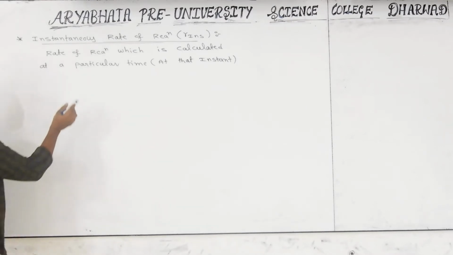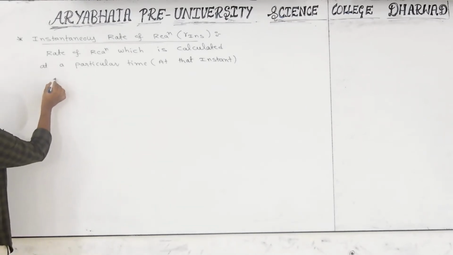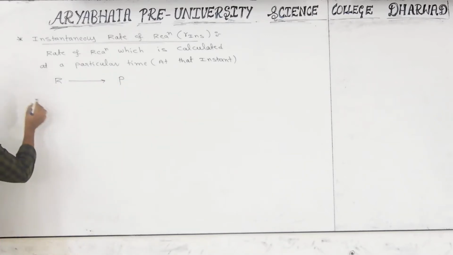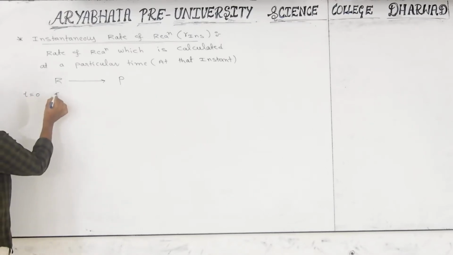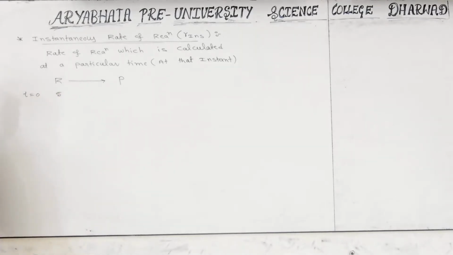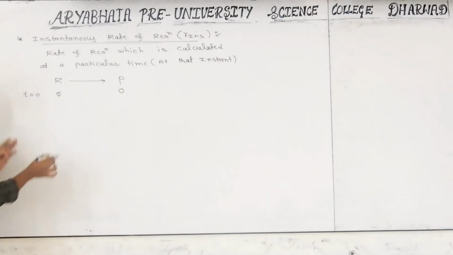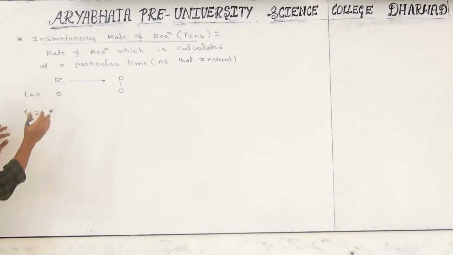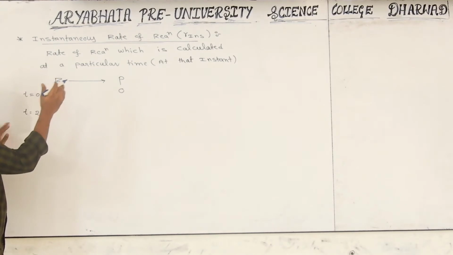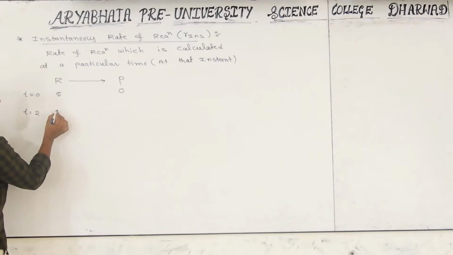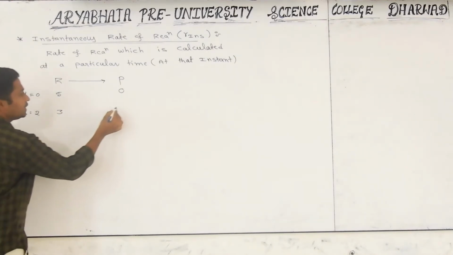We can understand by taking one example. Take a chemical reaction, reactants converting into products. Initially, time t equals 0. At t equals 0, for example, I am taking 5 molar of reactant. Is there any chance to get product? No. Why? The reaction has not yet started. After 2 minutes I observe. What changes will come? The concentration of reactants decreases and products increase, because reactants are consumed and products are formed. So I observed, for example, 3 moles here and 2 moles here.